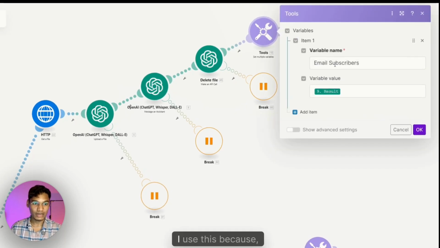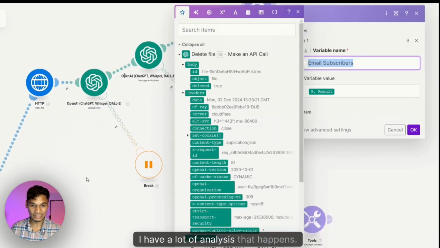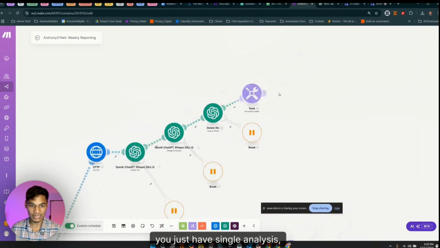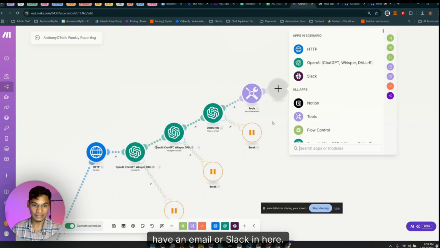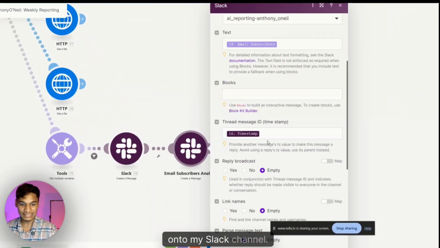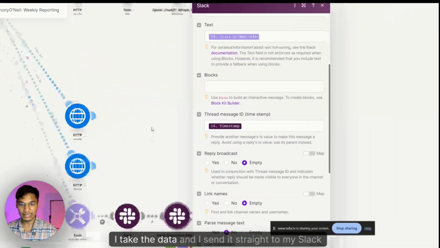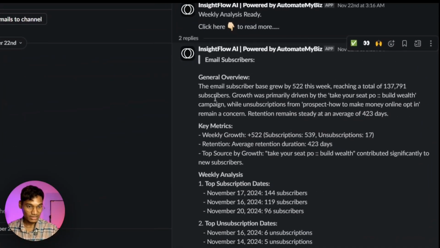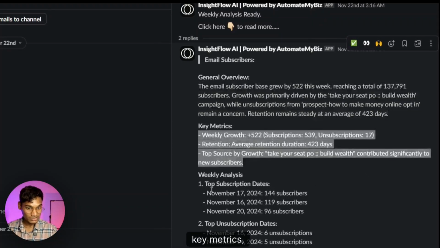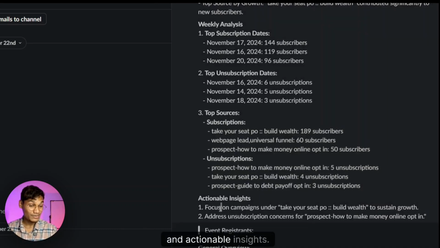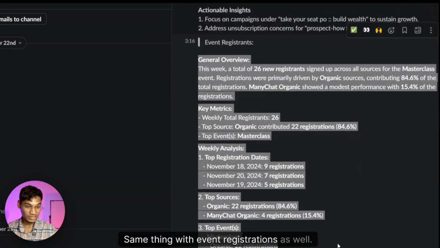And lastly, I use this because I have a lot of analysis that happens. So we set the variable here. Or if you just have a single analysis, have an email or Slack in here. And for me, what it does is it gives these insights onto my Slack channel. So I take the data and I send it straight to my Slack, and it looks something like this. As you can see, general overview, key metrics, weekly analysis, the top sources in which the data came in from, and actionable insights. Same with event registrations as well.